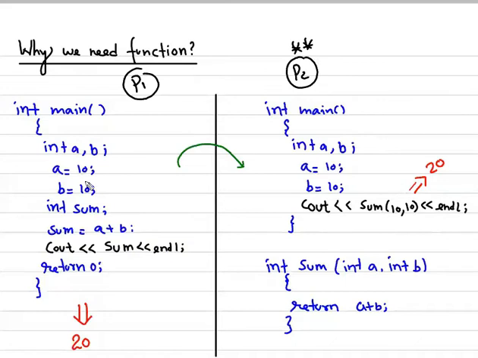What does it mean? Let's say this is the logic. In your program you have written the same code 1000 or, let's say, 10,000 times. You might be adding 10 and 20 here, 10 and 10 here, maybe 30 and 50 later on, but you have to write all these lines 1000 or 10,000 times. But if you have written this logic once in a function, do you need to write this code again and again, or do you just need to call this function with different values? It is that simple. So the very first advantage is the reusability of your code.